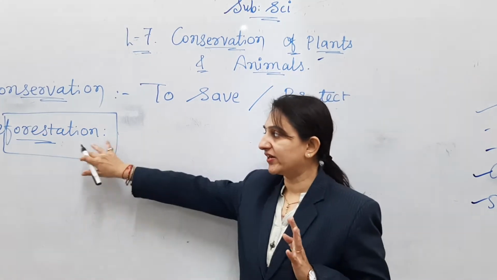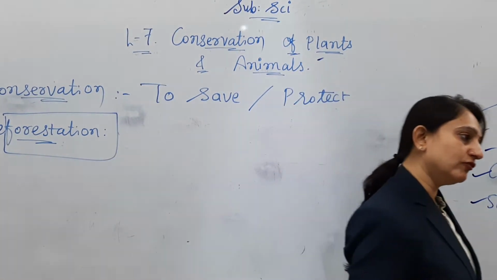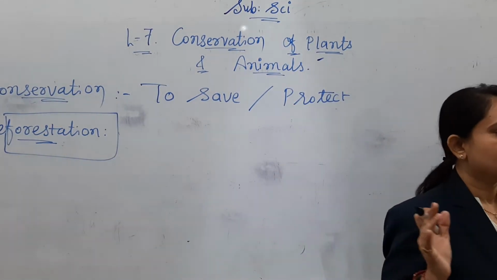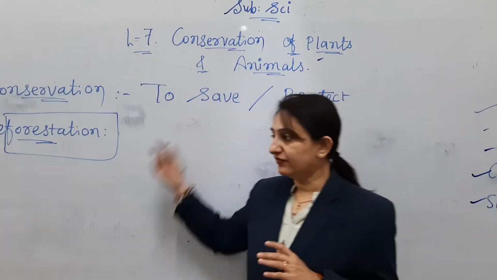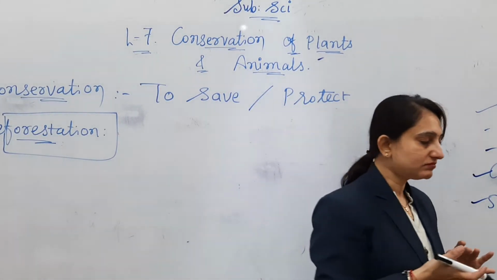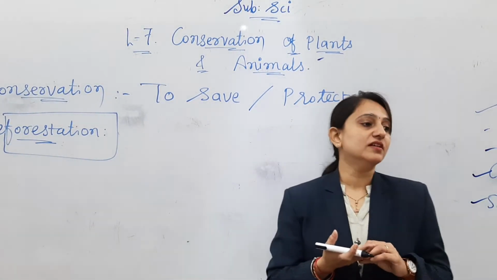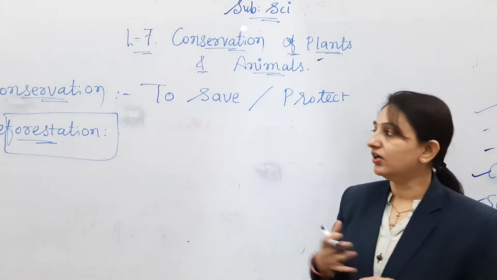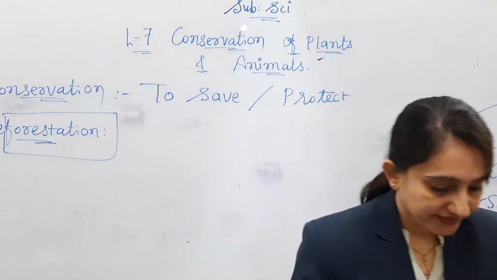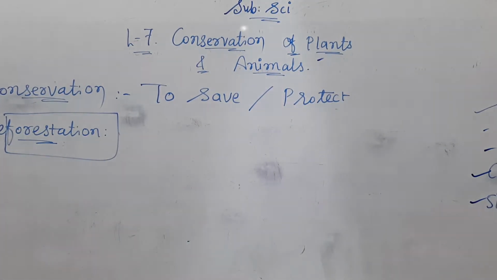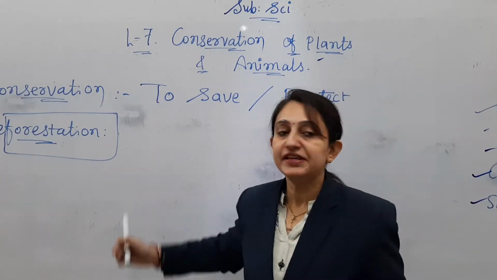Right, that's called forestation. It will convert into forest, it's called forestation. Okay, so what is deforestation? Cutting or destroying the plants, that is called deforestation, right? So clearing of forest is called deforestation.